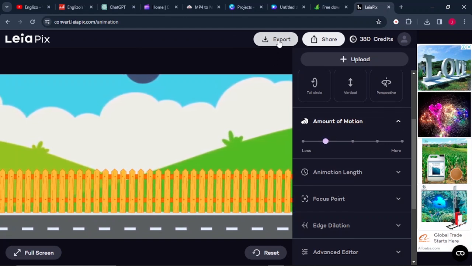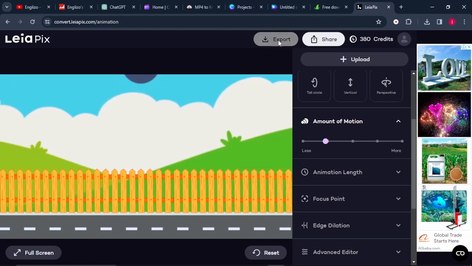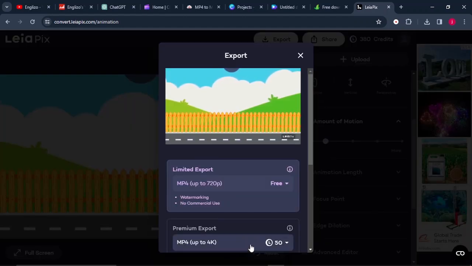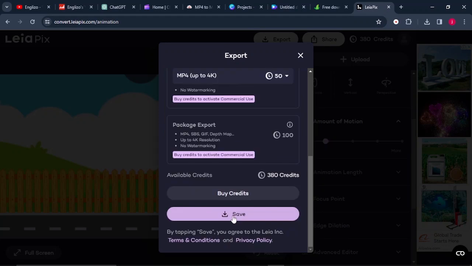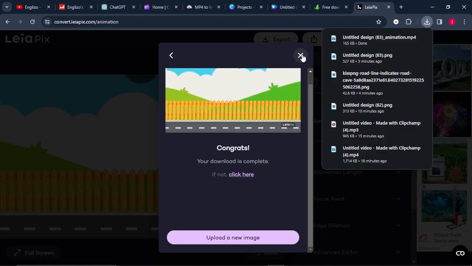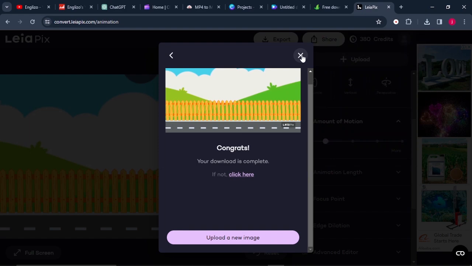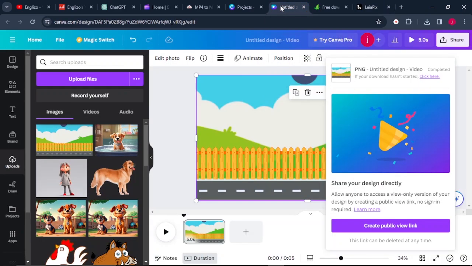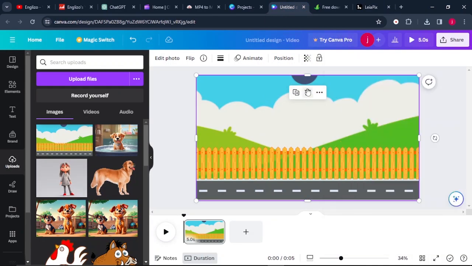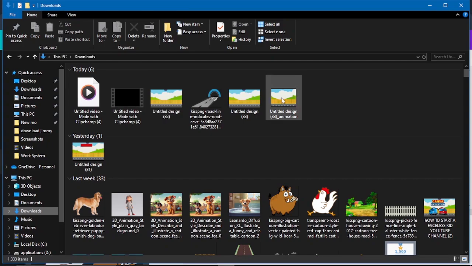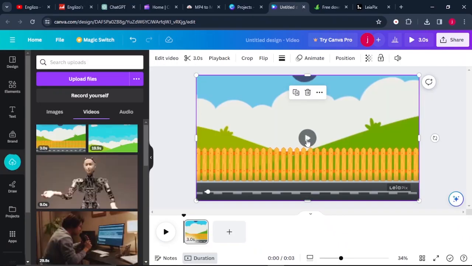So I'll come here to where it says export and I'll export it as an MP4 file and I'll click on save, and just like that our MP4 file has been saved. So what we'll do here, we'll go back to Canva and we'll delete this one. We'll go back to our video and we will upload it here. Just look at this. Let's play it.